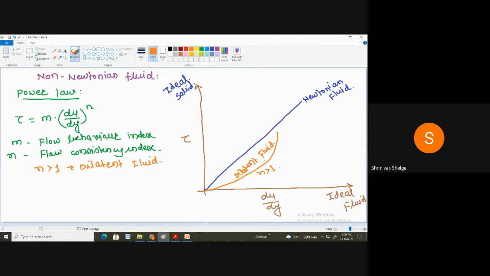Yes. And again, when n is less than 1, that is nothing but the pseudoplastic fluid. It is represented like this.